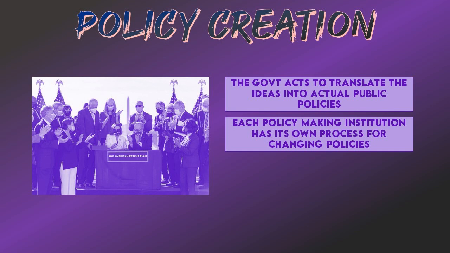The president can pressure Congress to pass laws that they like. The president can issue executive orders or come to executive agreements with other countries. The bureaucracy, remember we talked about the bureaucracy, they have rulemaking powers. So they create regulations that create the details of the law. And then the courts, even the courts have policy making powers when they make decisions that create new precedent or change policies. They may overturn laws and things like that. And that changes policies as well. So the policy creation, this is where the policy making institutions, this is done by the branches of government. And this is where we see them translating those ideas into actual policy.